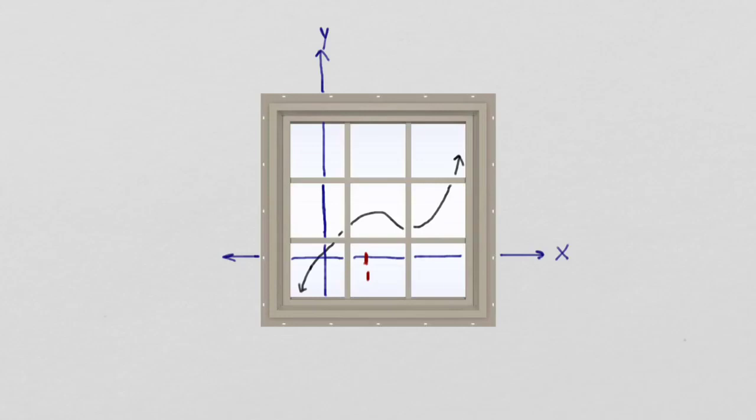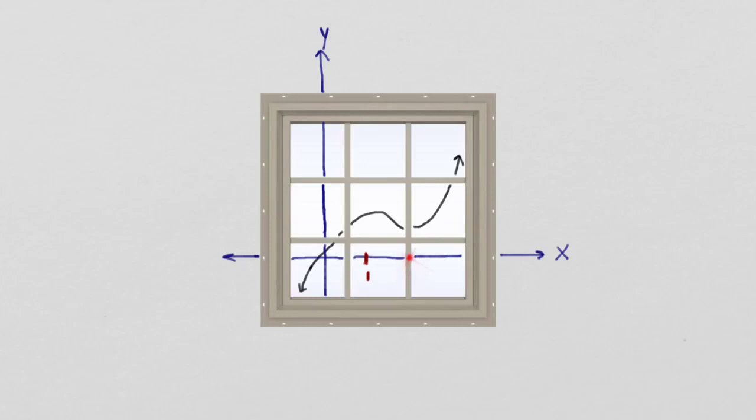So let's think of it this way. And this idea is not my own. I should make a disclaimer. But I think it's helpful in understanding what's going on with the limit. If you're looking out your kitchen window and you see a function that looks like this, with an x-axis and a y-axis, and you notice along your x-axis that you can see 1, and I ask you, what do you think is happening when the x value is 2?